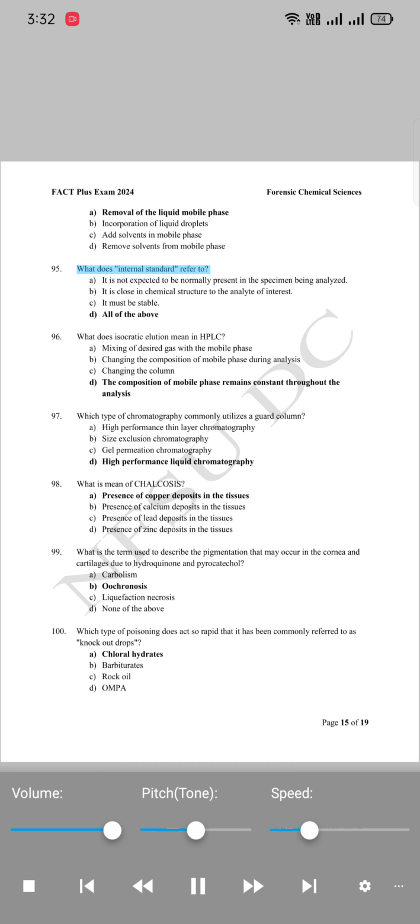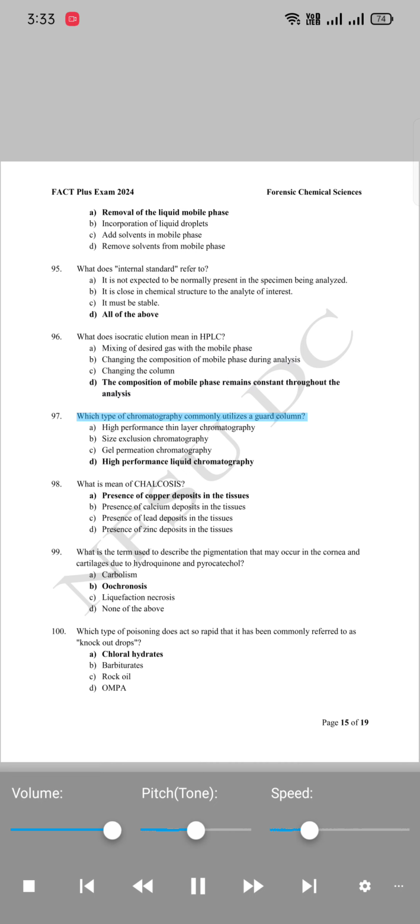95. What does internal standard refer to? A. It is not expected to be normally present in the specimen being analyzed. B. It is close in chemical structure to the analyte of interest. C. It must be stable. D. All of the above. 96. What does isocratic elution mean in HPLC? A. Mixing of desired gas with the mobile phase. B. Changing the composition of mobile phase during analysis. C. Changing the column. D. The composition of mobile phase remains constant throughout the analysis.